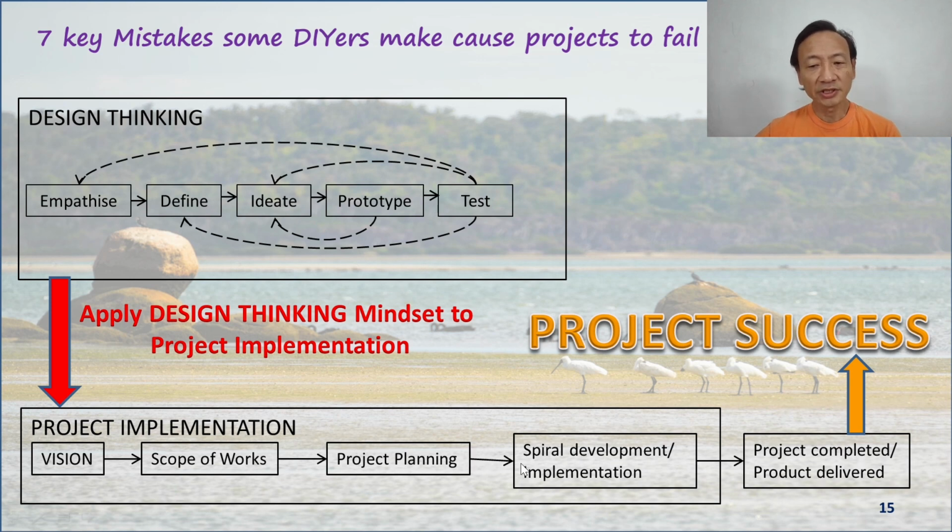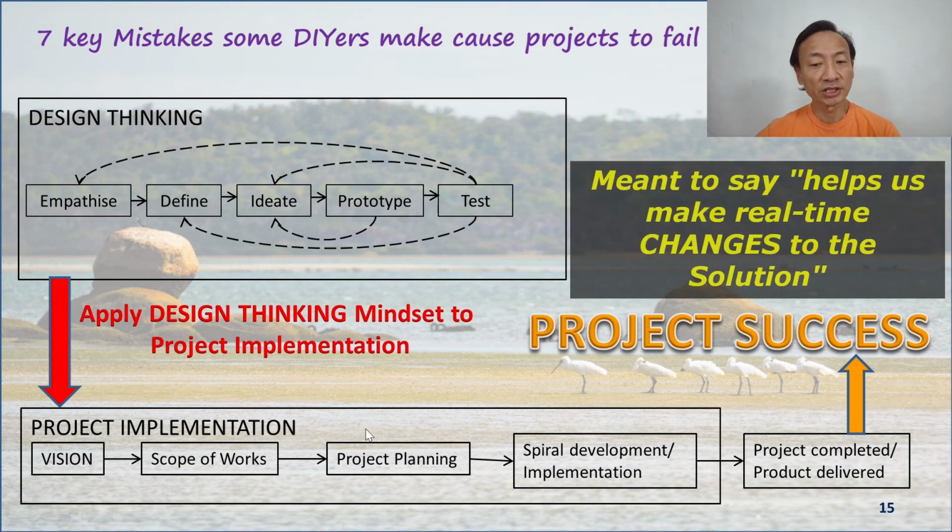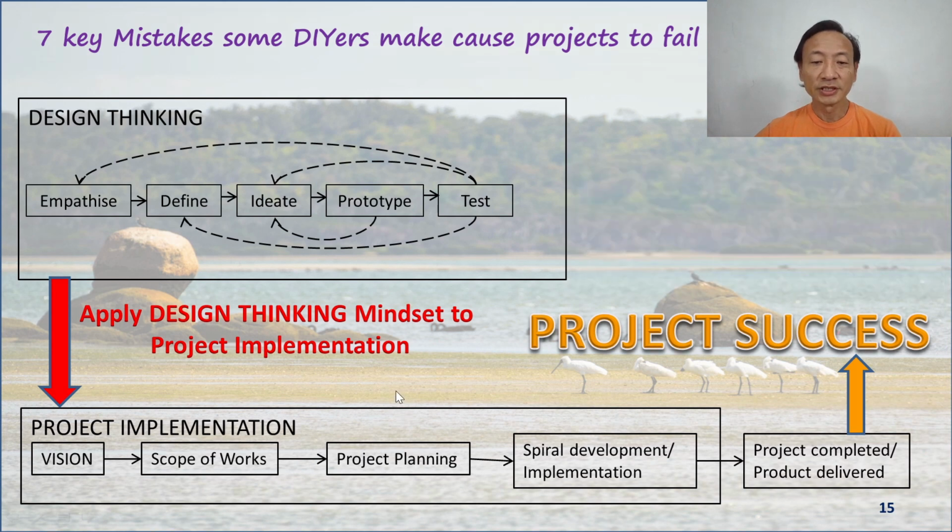Then we carry out the project in a spiral development process so that we start small and end up big. And at any stage of this project implementation, if we have new difficulties and challenges, or there's a better way to do things, then design thinking mindset as an overlay helps us make real-time changes to the solution in order to achieve project delivery, project success.